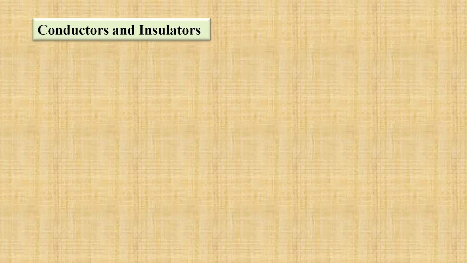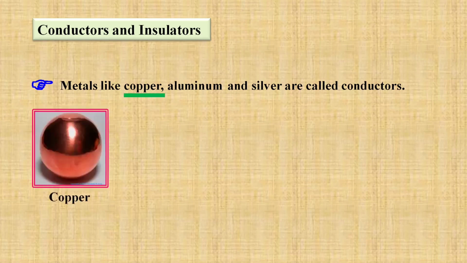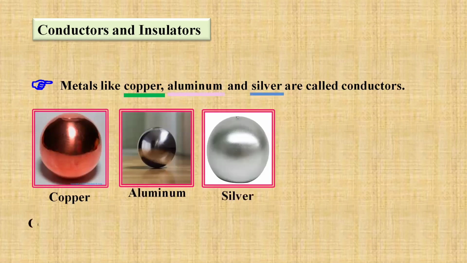Conductors are the materials that allow the charges to flow through them. You can see that metals like copper, aluminium, and silver are called conductors. Now, why are they called conductors? Please understand, they're called conductors because they allow the charges to pass through them. So conductors basically conduct electricity.